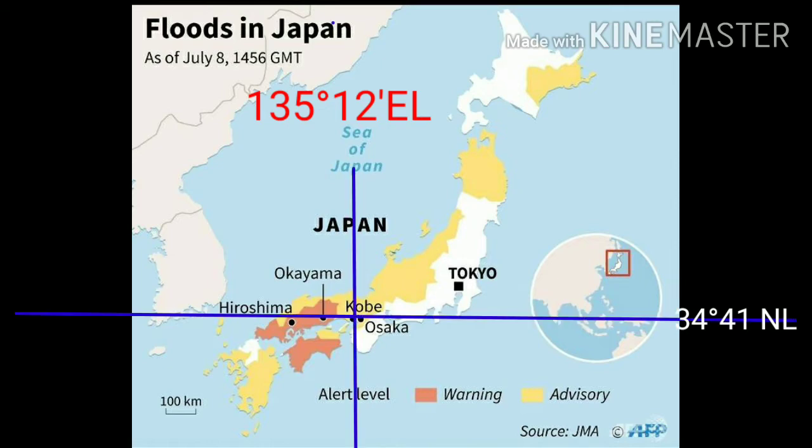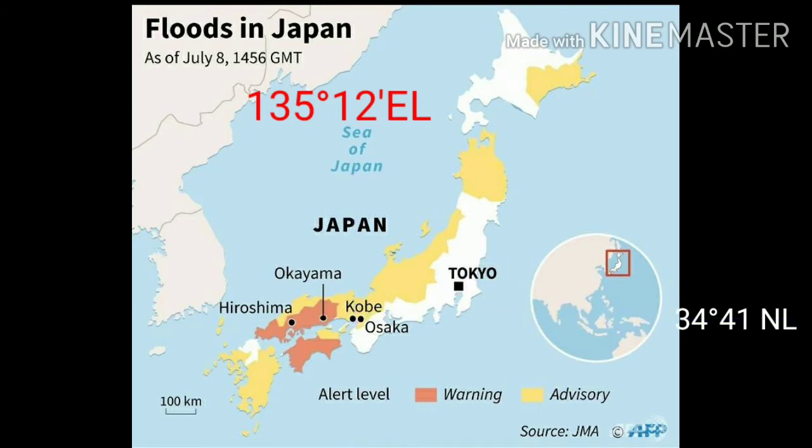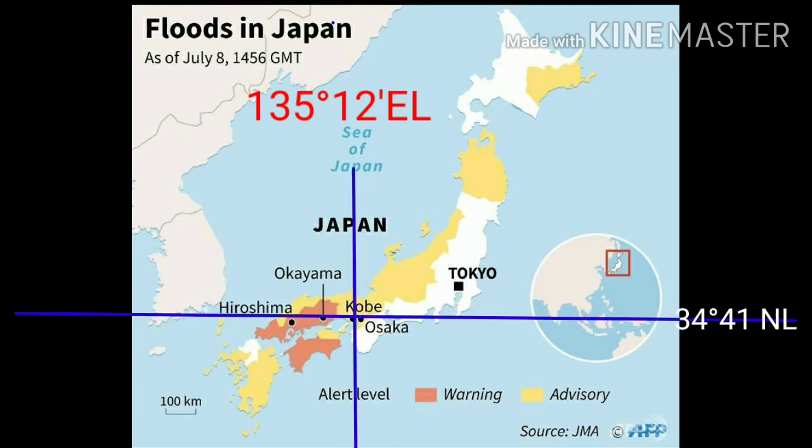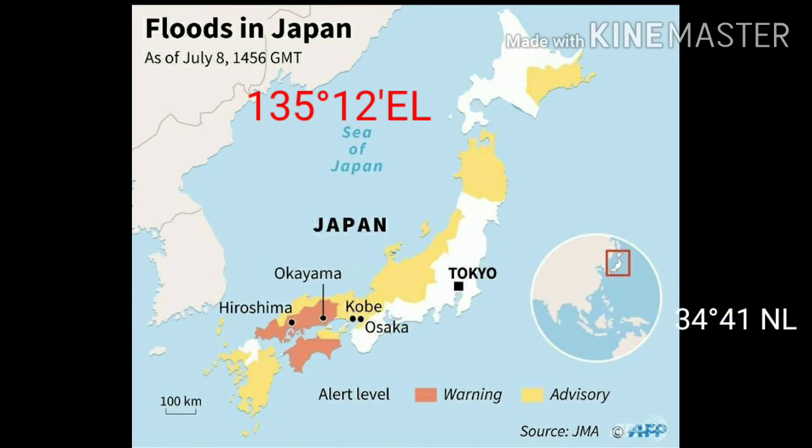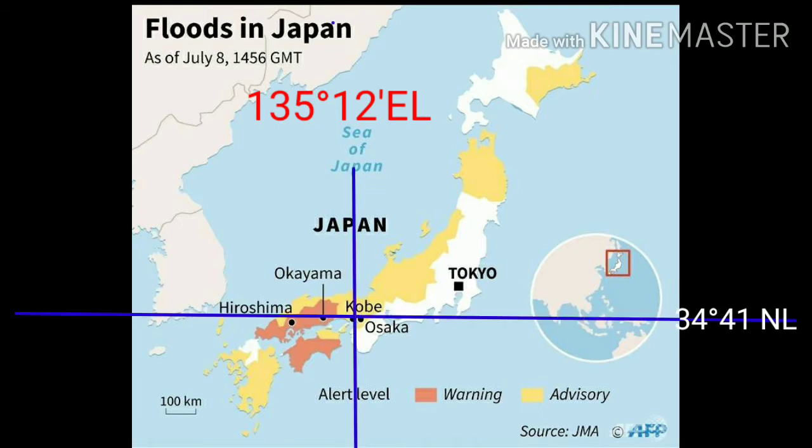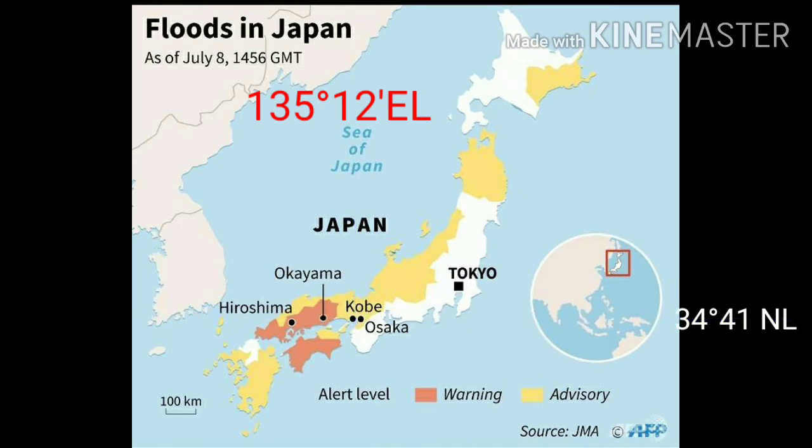With the help of the grid, we can locate any place on the globe or map. We can estimate the size of the area. It is placed at 34 degrees 41 minutes north latitude and 135 degrees 12 minutes east longitude.